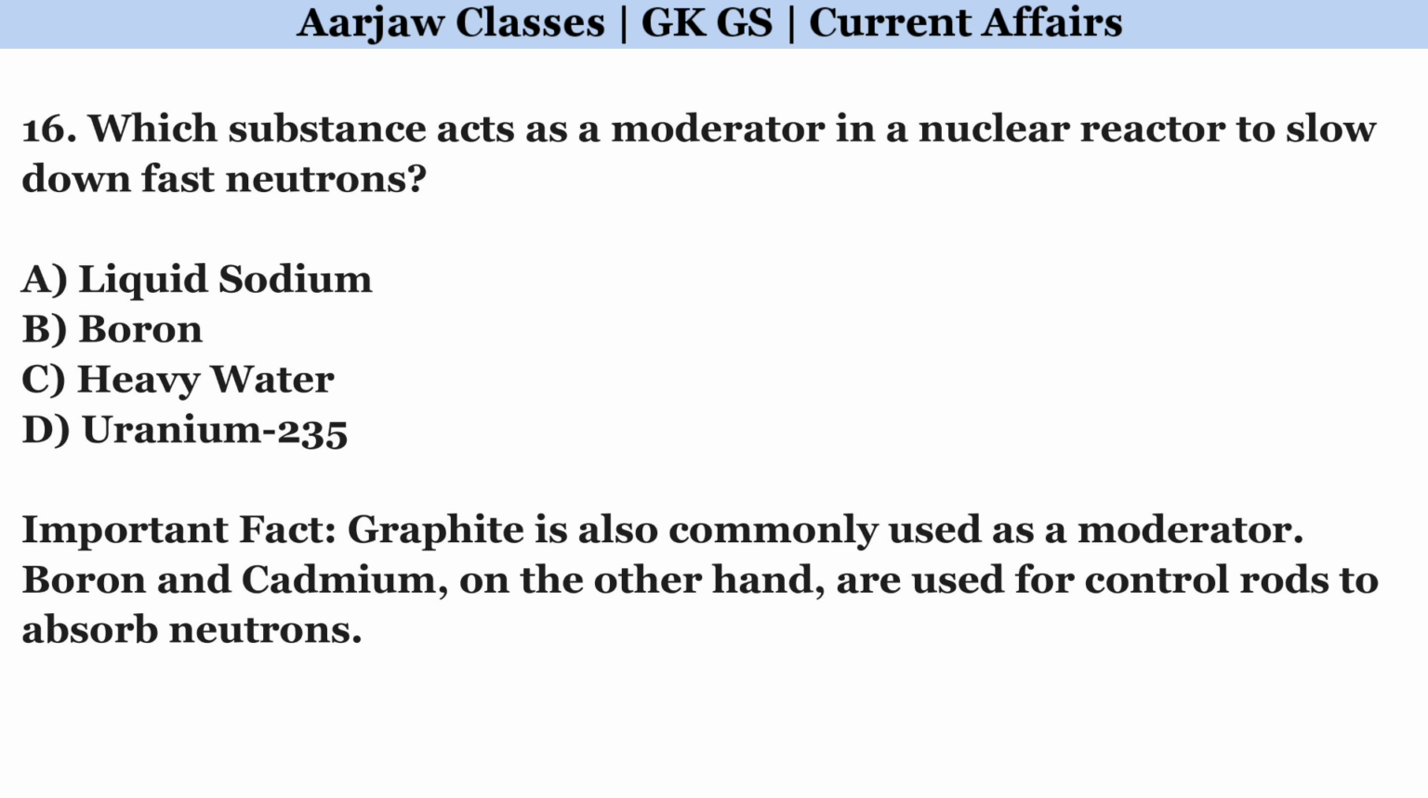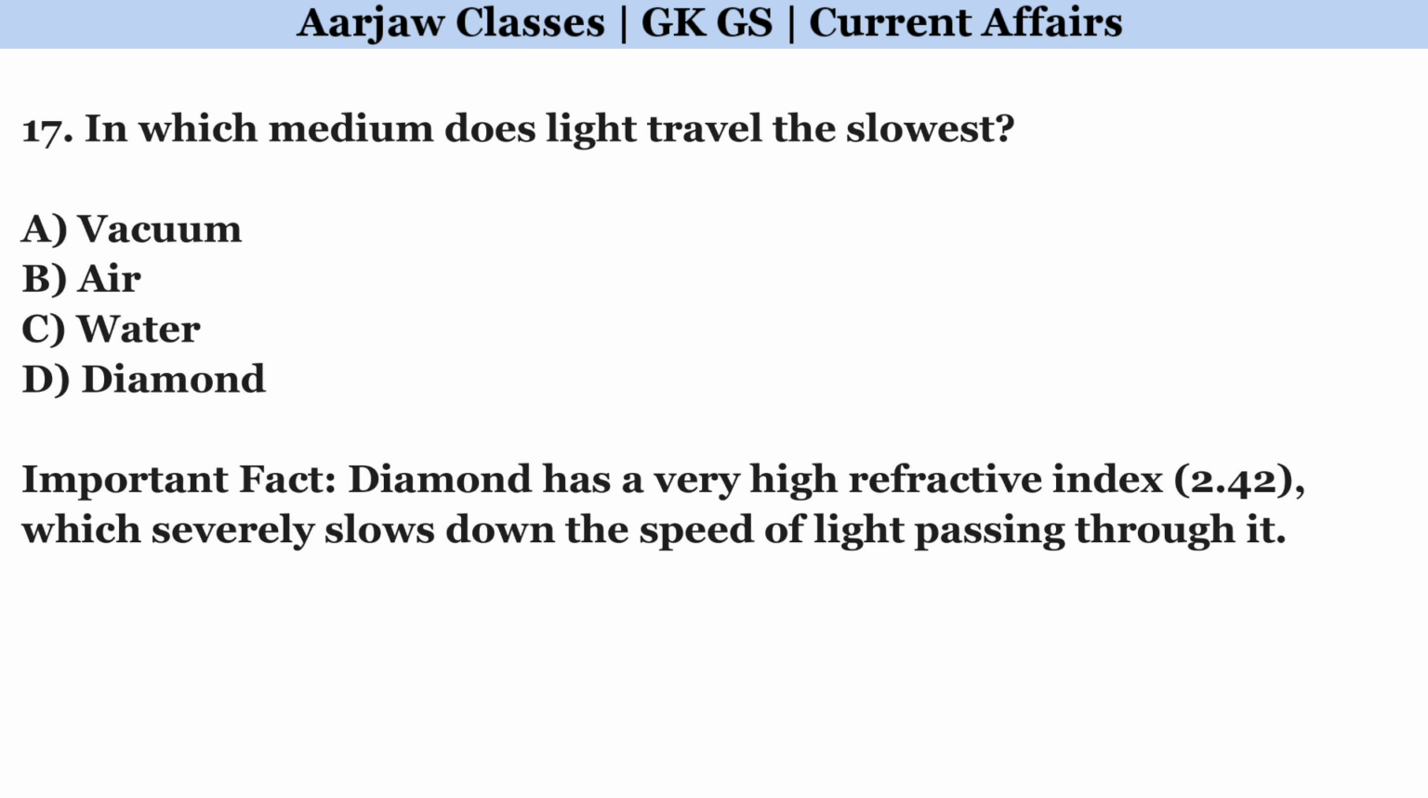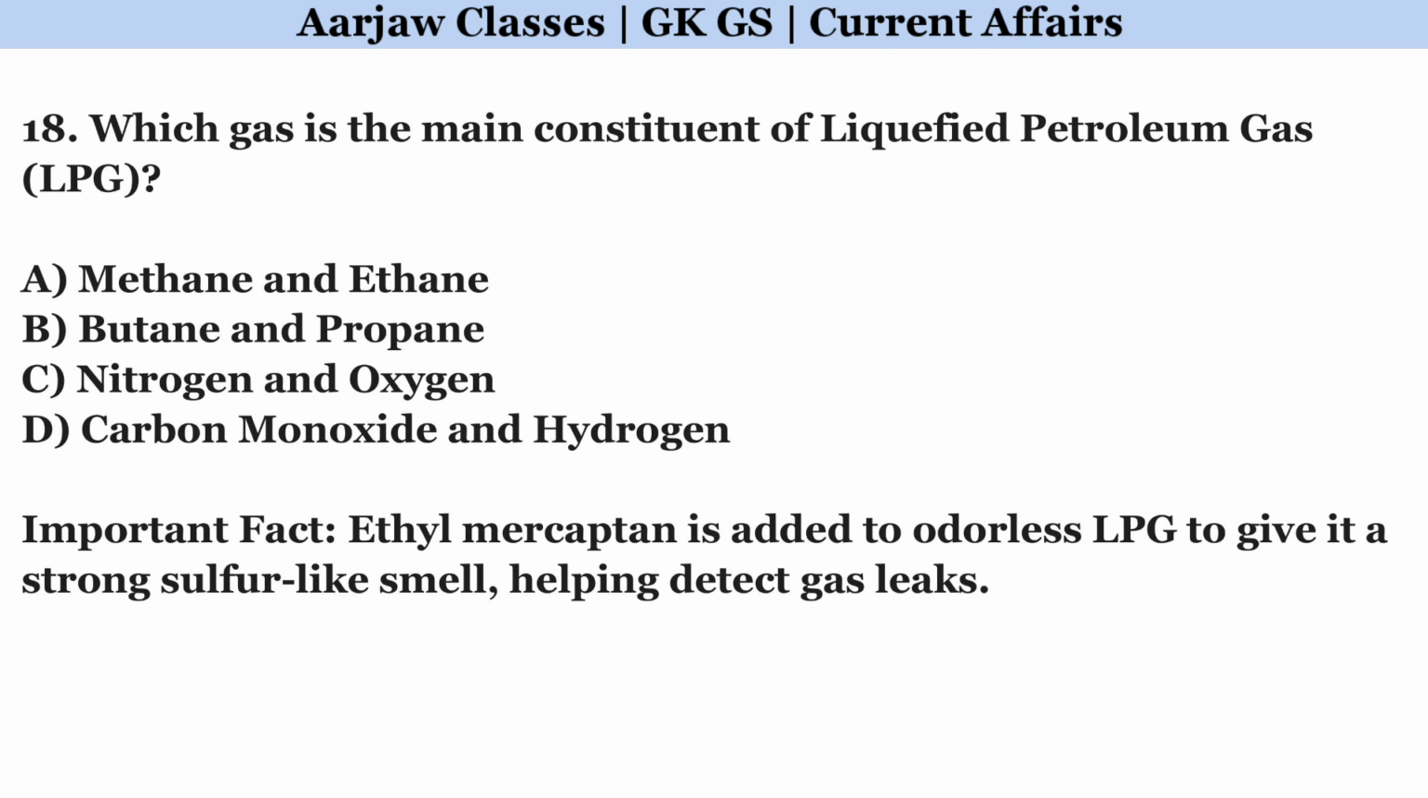Which substance acts as a moderator in a nuclear reactor to slow down fast neutrons? Correct option is C. Heavy water. In which medium does light travel the slowest? Correct option is D. Diamond. Which gas is the main constituent of liquefied petroleum gas? Right option is B. Butane and propane.